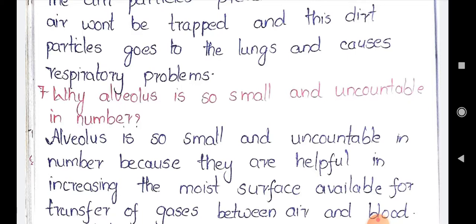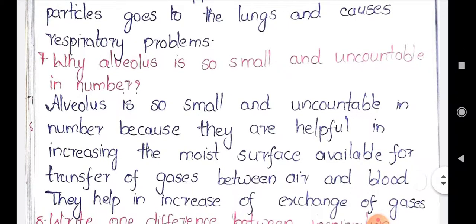They are countless. As they are tiny, we cannot count them. So a larger number of alveoli will lead to more exchange of gases. If you observe the answer, alveoli are so small and uncountable in number because they are helpful in increasing the moist surface available for the transfer of gases. This moist surface is needed for the exchange of gases between the air and the blood.